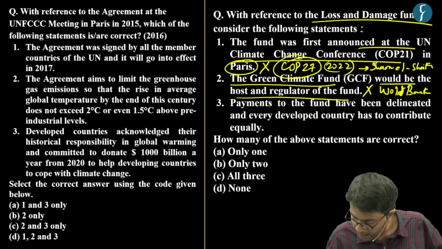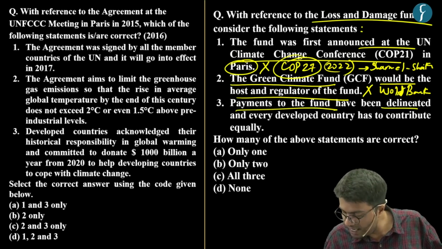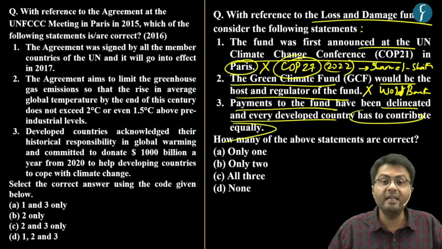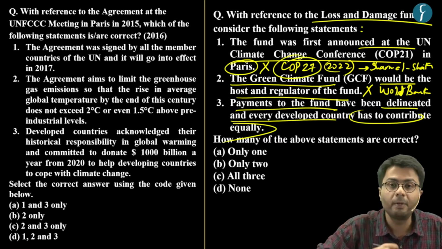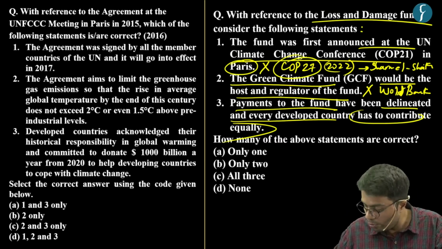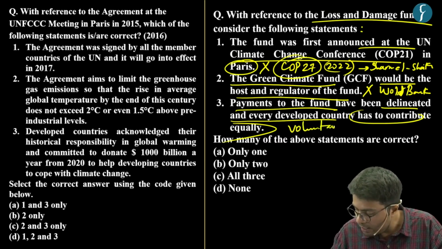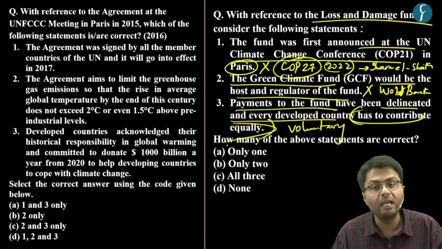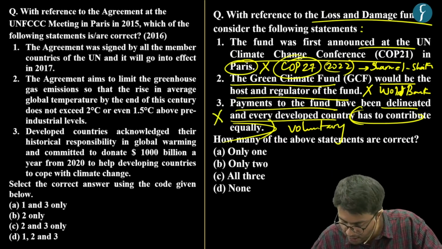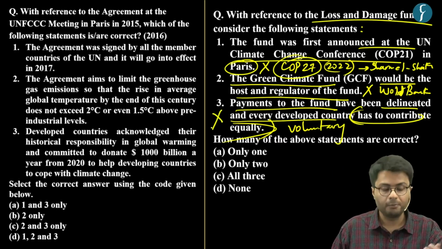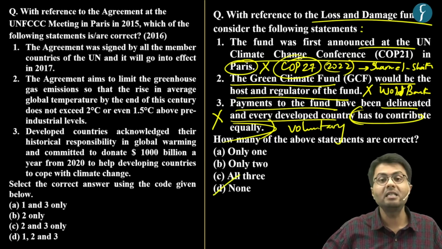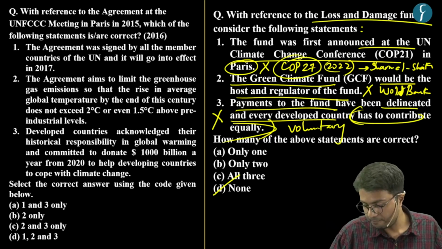Now, the third statement says that the payments to the fund have been delineated and every developed country has to contribute equally. Again, as I've already highlighted, every country in the world, and not just developed countries, will be contributing to this fund, and they will be contributing in a voluntary manner. Hence, no country has to mandatorily contribute, which makes this third statement also incorrect. Hence, according to our discussion, option D is the correct answer, as none of the above statements are correct.